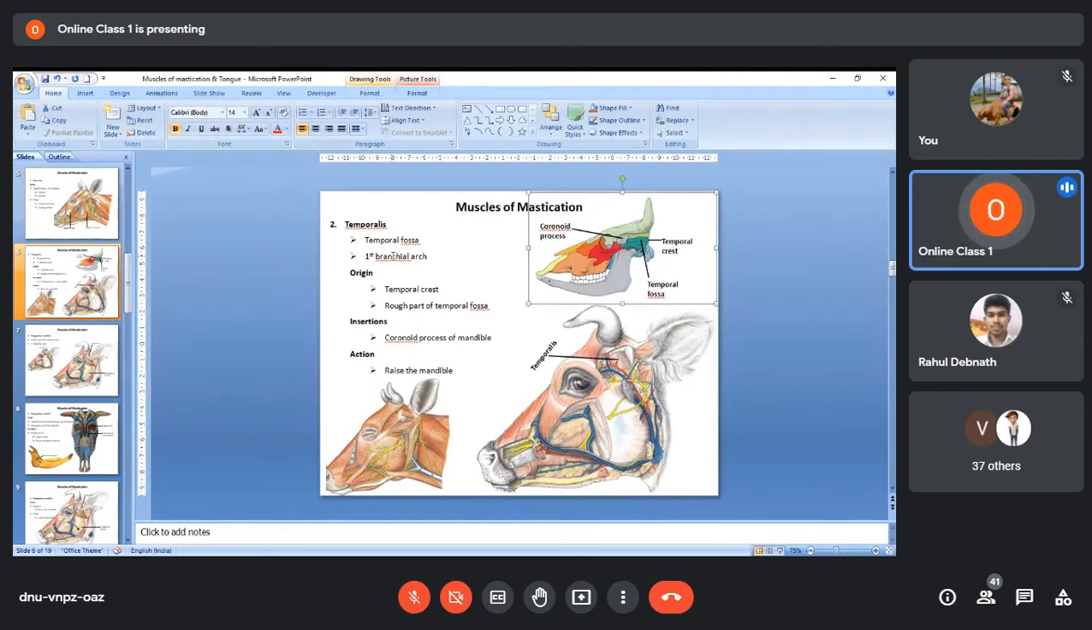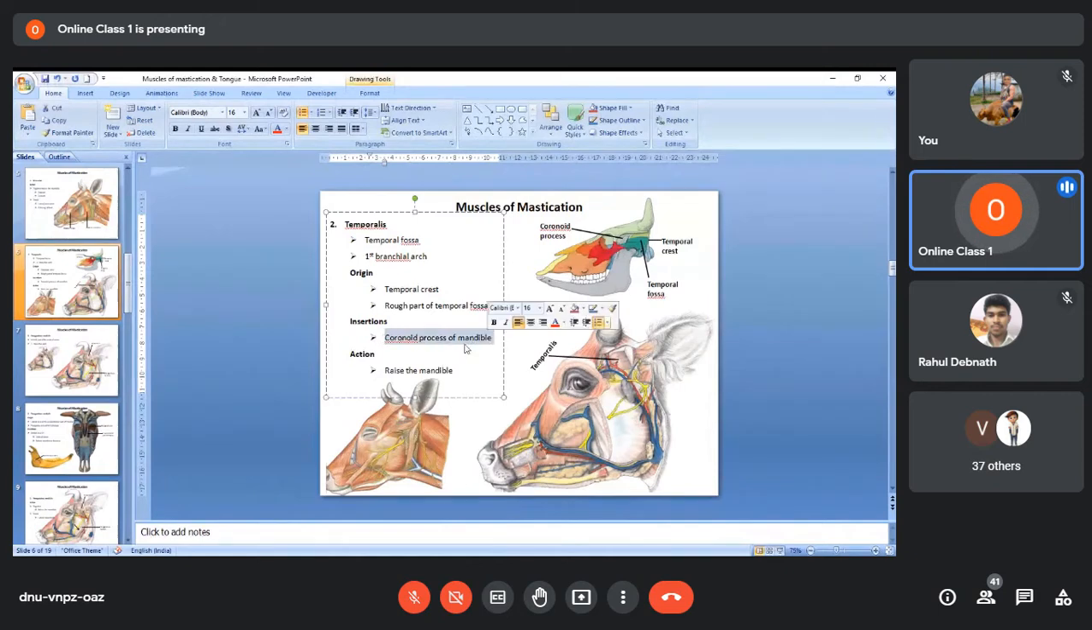This temporalis muscle is derived from the first branchial arch. Now, the origin of the temporalis muscle is from the temporal crest and the rough part of the temporal fossa. If you see here, this crest is the temporal crest. If you remember, I told you that above the temporal crest you will have the parietal crest. But it does not arise from the parietal crest; it arises from the temporal crest and also from the rough area of the temporal fossa. And where will it insert? It will insert on the coronoid process of the mandible.